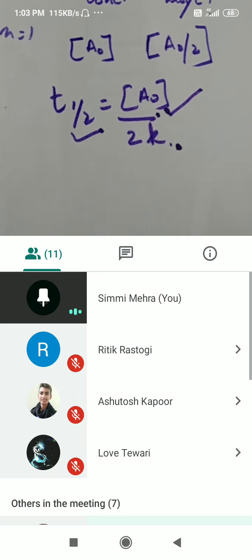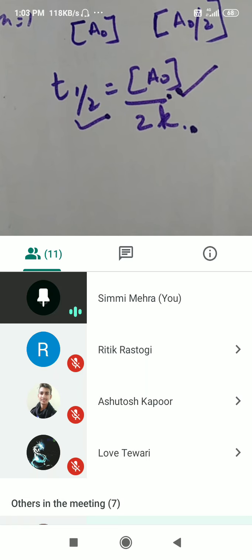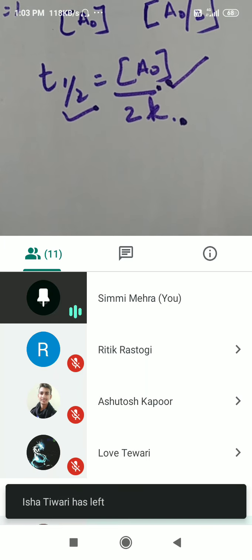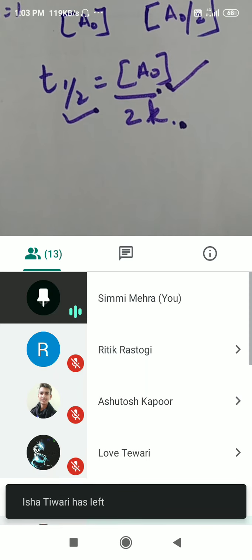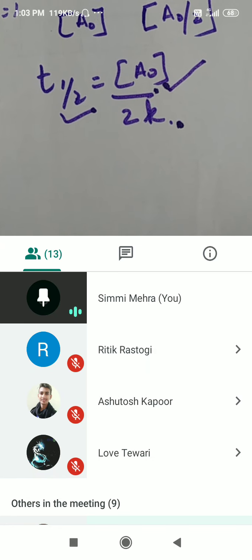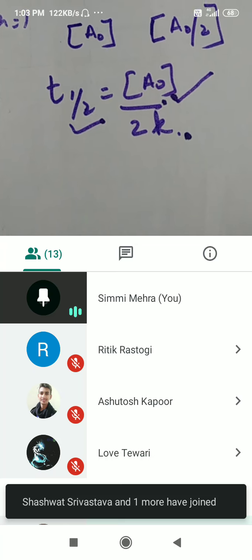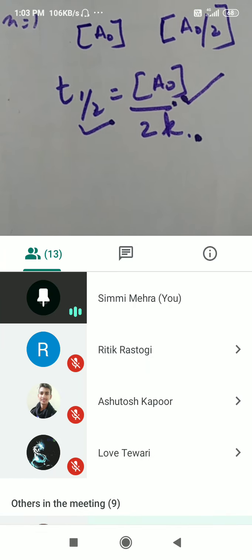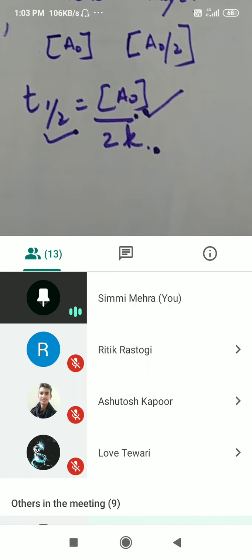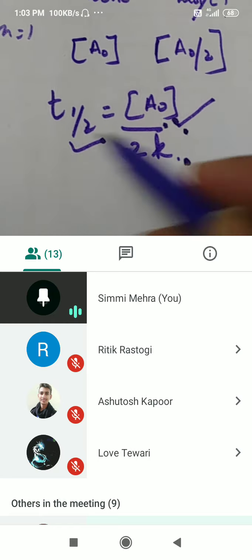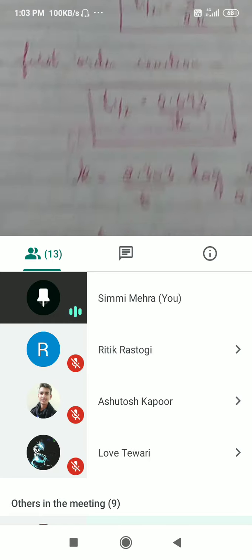But if you remember, there can be a confusion here. I had told you that the rate of reaction of a zero-order reaction is independent of initial concentration. That is, rate is independent, but half-life is directly proportional to A0. So you have to remember that for a zero order reaction.